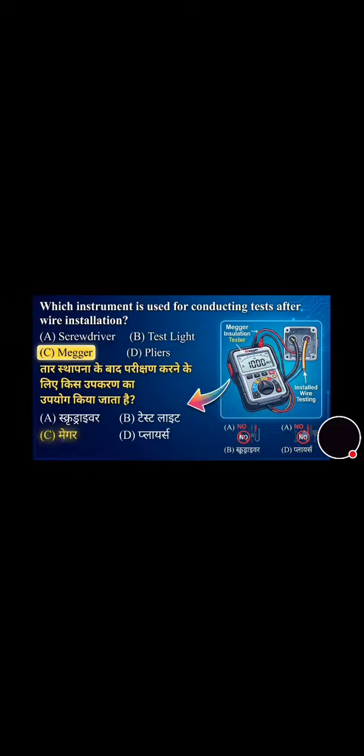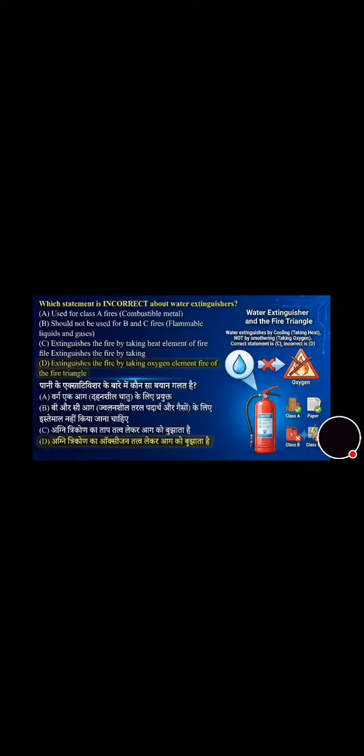Now move towards the next question. Which instrument is used for conducting tests after wire installation? Its correct answer is option C, that is Megger. Now we will move towards the next question. You can see on the screen which statement is incorrect about the fire extinguishers, and option D is incorrect: extinguishes the fire by taking the oxygen element off the fire triangle.